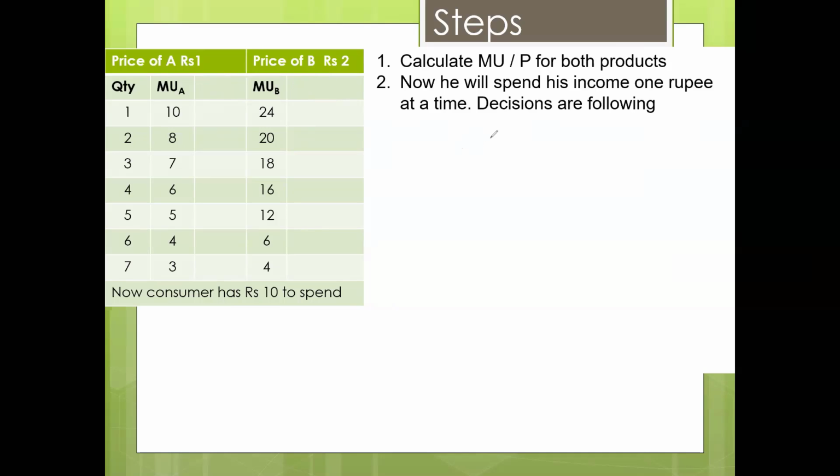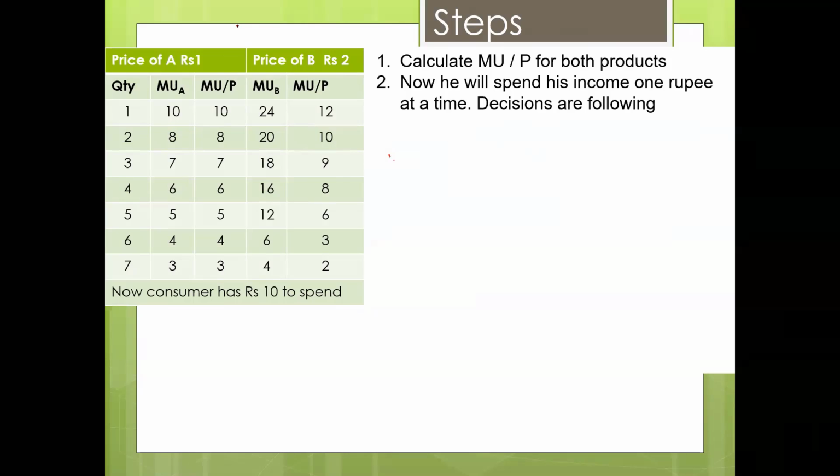It will show us a new table. After calculation, you can see here that MU over P is now the same for A because the price was 1, and for B it is half. I will give you the interpretation of this number so you can see what this 10 means now.